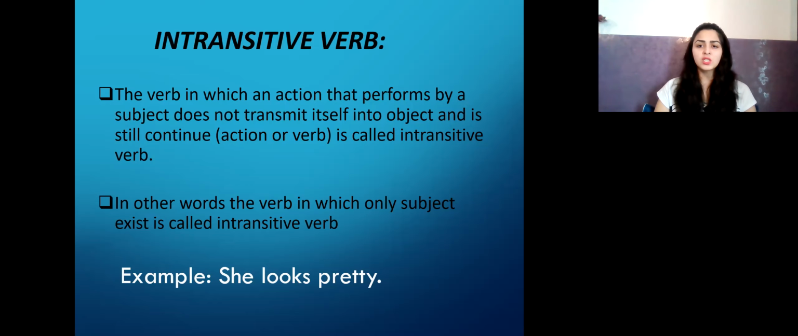Let's see an example. She looks pretty. She, who we are talking about, the girl, right? So she is the main subject and there is no object. You cannot see any object in the sentence. So it's simply she looked pretty.